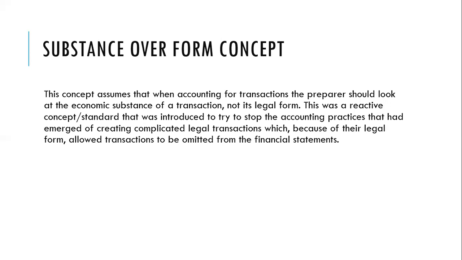So substance over form says your accounting practices should not be too bogged down with legalities, dotting the i's and crossing the t's. What happened? Have values been exchanged?